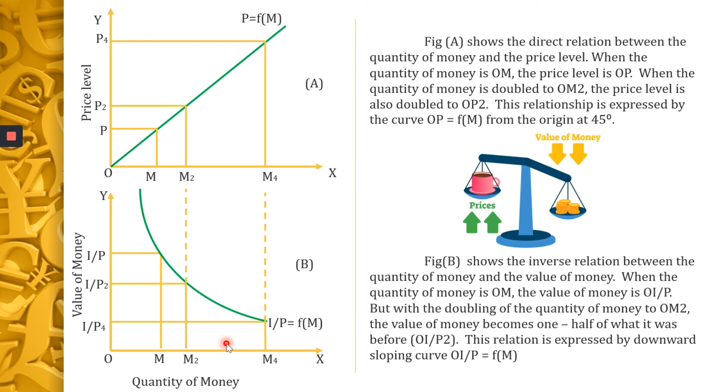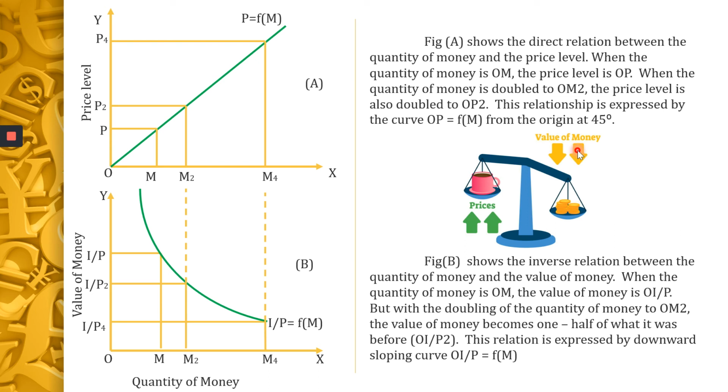So what do you understand from this figure? The quantity of money is the same, but here the price level, when the price level increases, the value of money falls. I think you can understand that. This is what is shown in this picture. Here you have a physical balance. When the prices go up, the value of money falls down. When the prices come down, the value of money increases.